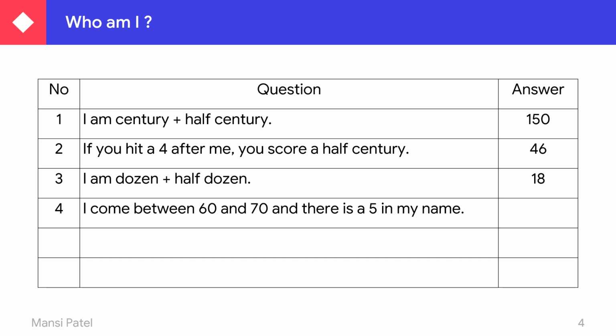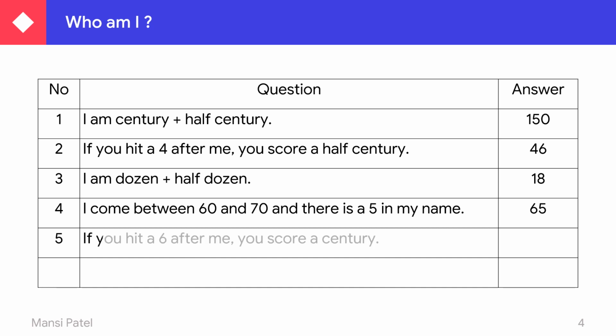61, is there a 5? No. 62, is there a 5? No. In 63, no. In 64, no. In 65, there is a 5, yes. So your answer is 65. After 65: 66, no 5. 67, no. 68, no. 69, no. And in 70, no. So your answer is 65.